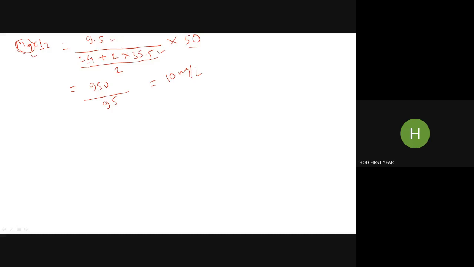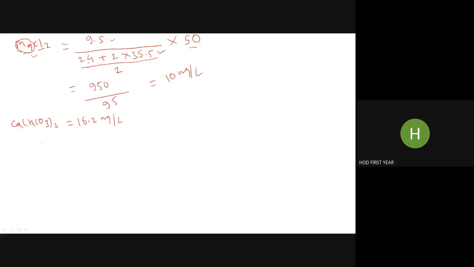सोपं आहे. Now third impurity is calcium bicarbonate, Ca(HCO3)2. Its quantity is 16.2 milligrams per liter. We have to express this quantity in terms of its CaCO3 equivalent. म्हणजे calcium bicarbonate ला CaCO3 equivalent मध्ये convert करायचं आपल्याला.